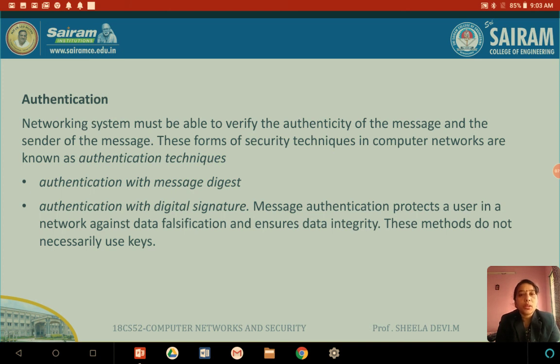That can be done with the help of digital signature, and we can also check whether it is from the authorized people, because this is the proper data from the government of India, that is the Aadhaar card. If the scan code works properly and it is signed properly, then we can check that it is from the authorized person, and whether it has been modified or not, that it is the original content. This is about authentication with digital signature.